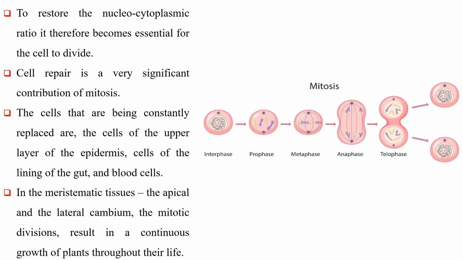The cells that are being constantly replaced are the cells of the upper layer of the epidermis, cells of the lining of the gut, and blood cells. In the meristematic tissues, the apical and the lateral cambium, the mitotic divisions result in a continuous growth of plants throughout their life.